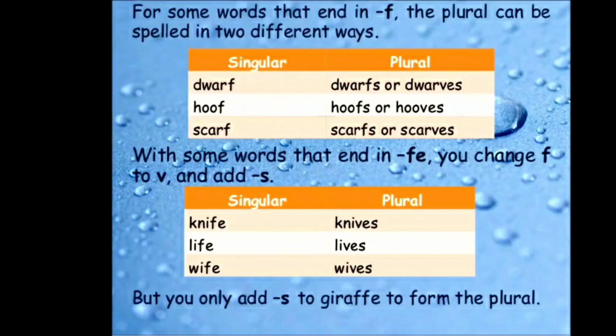Example: hoof, hooves. Staff, staffs. Scarf, scarves. Wharf, wharves. With some words that end with FE, you change F to V and add S. Knife, knives. Life, lives. Wife, wives. But you only add S to giraffe to form the plural. This is the exception to the rule: in giraffe's spelling you only have to add S.